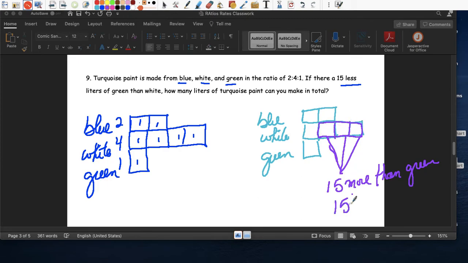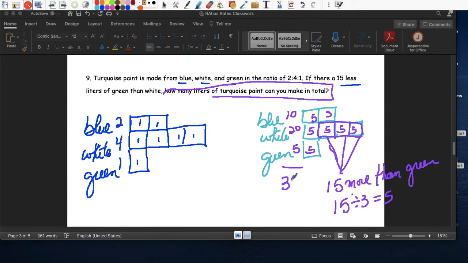So 15 divided by 3 equals 5, right? 3 boxes. So we're gonna put 5s in these boxes. So that's 10, that's 20, and that's 5. 5 plus 5 is 10. 5 times 4 is 20, and that's just 5, right? Just 1. So how many liters of paint can you make in total? We have 10 plus 20 plus 5, which is 35 total. Okay.